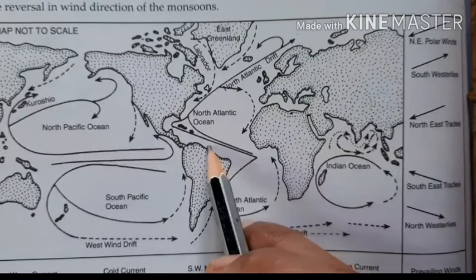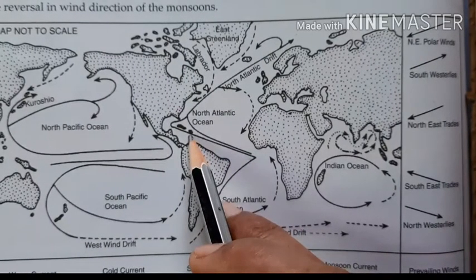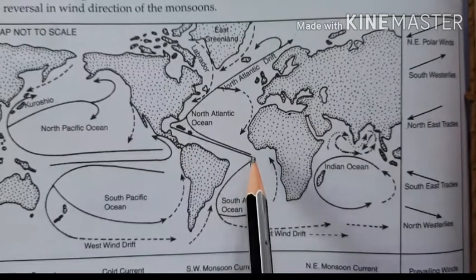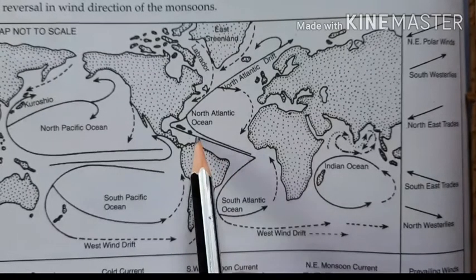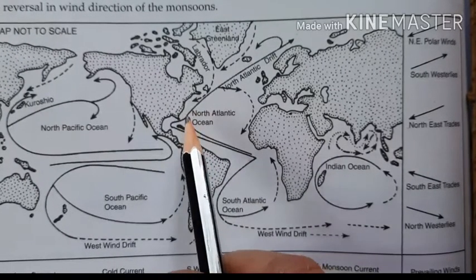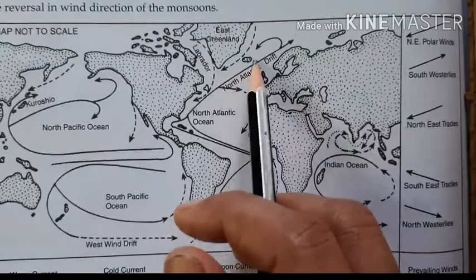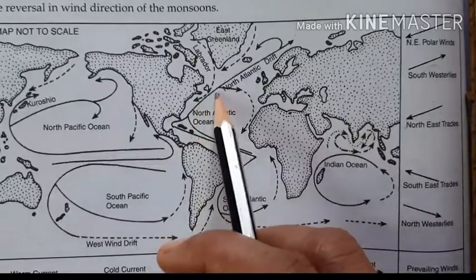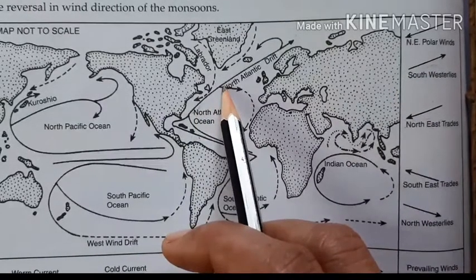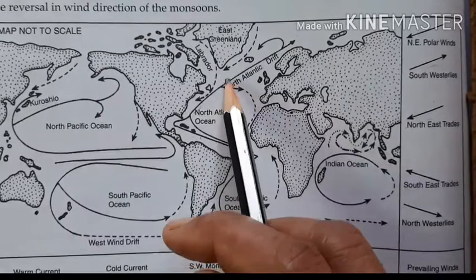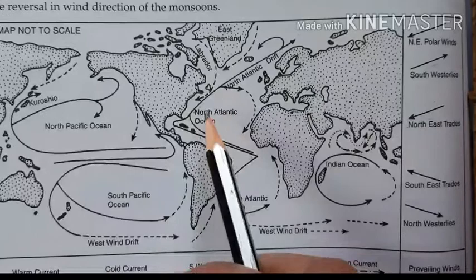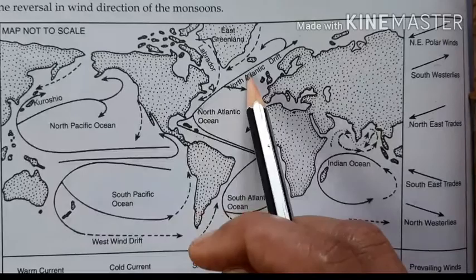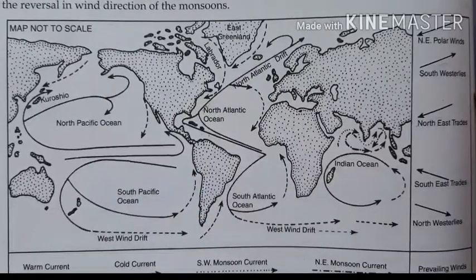It will be slower in speed here, because in this area the direction of the wind is from the northeast. So the ocean current moves here at a slow velocity, but when it reaches here, there is the direction of the westerlies, that is, the southwesterlies. They influence this temperate region, so the current will be dragged by the westerlies towards the north. The ocean current, named the Gulf Stream, or here the North Atlantic Drift, will be dragged by the westerlies.